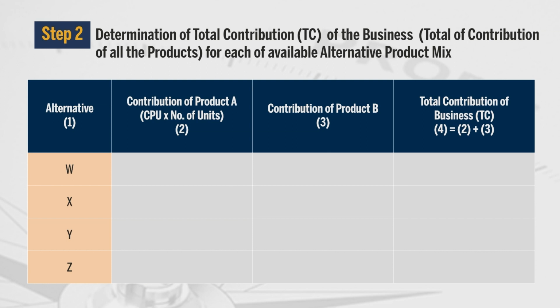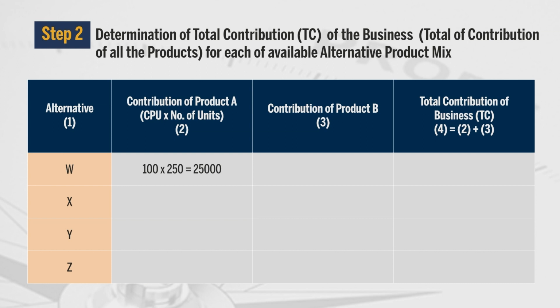Now, we make calculation for alternative W. Here first we determine contribution of product A. So, contribution per unit multiplied by number of units will get us to contribution of product A. Contribution per unit we have already determined in step 1, that is rupees 100, and here in alternative W we are given that we can manufacture 250 units. So, 100 rupees of contribution per unit will be multiplied by 250 units and we will get 25,000 of contribution